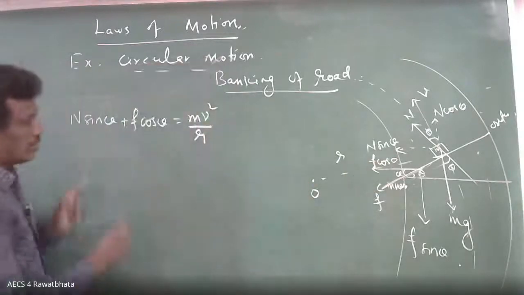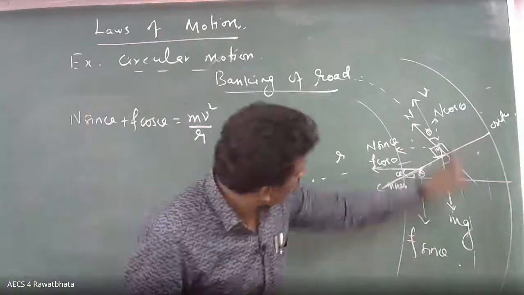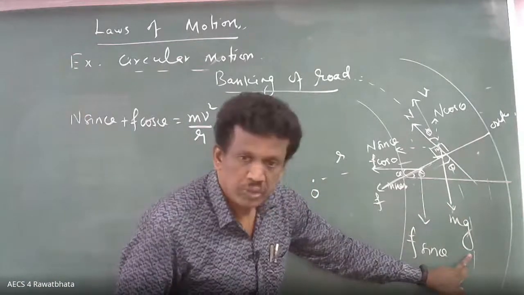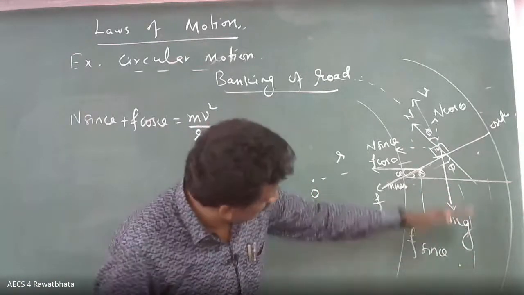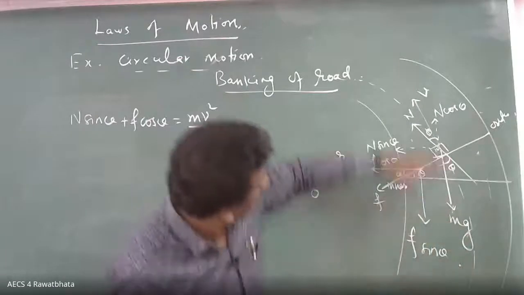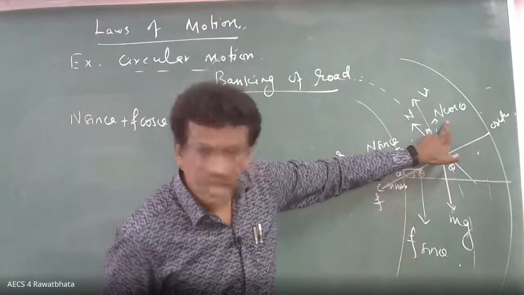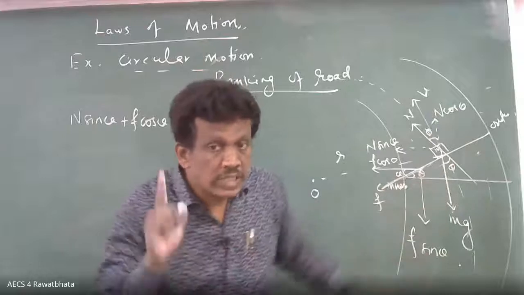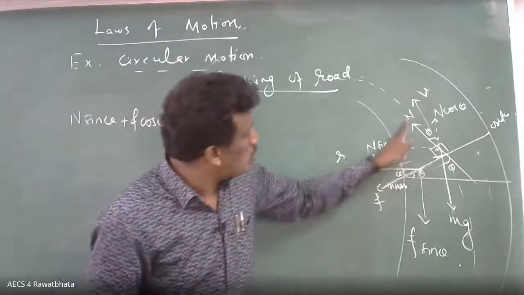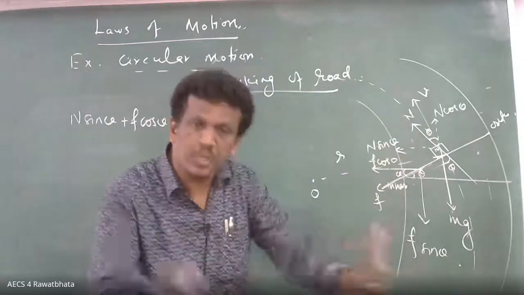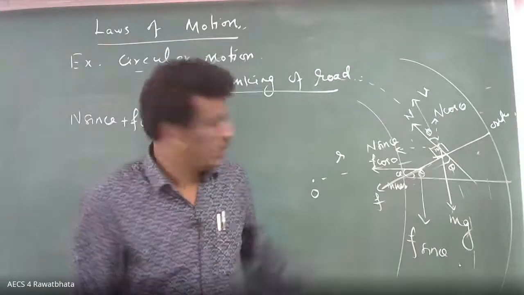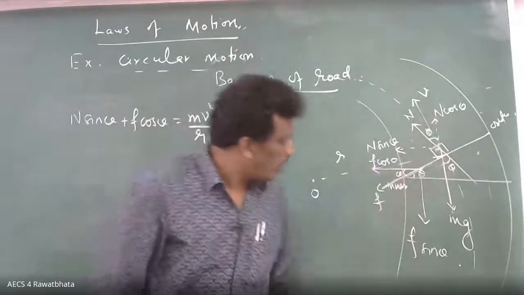Okay, so second one, here what is acting? Mg and F sine theta vertically down. Vertically up, what you have? N cos theta. Once resolved into two components, please don't take N, F. Already removed. Remove F, remove N, because now you talk about components.